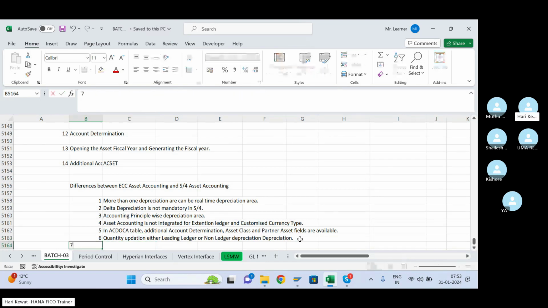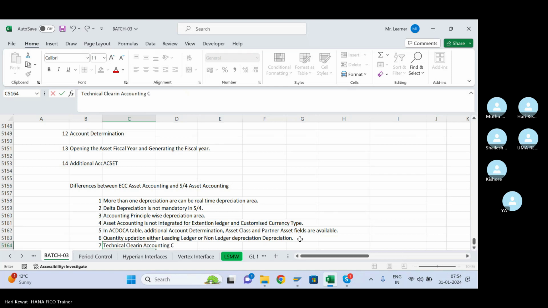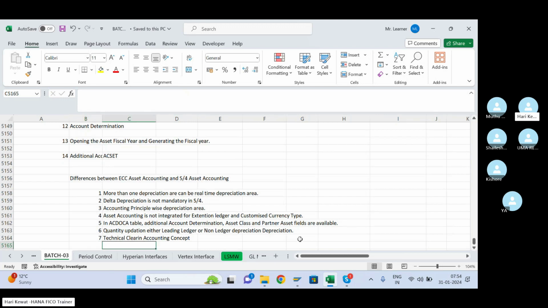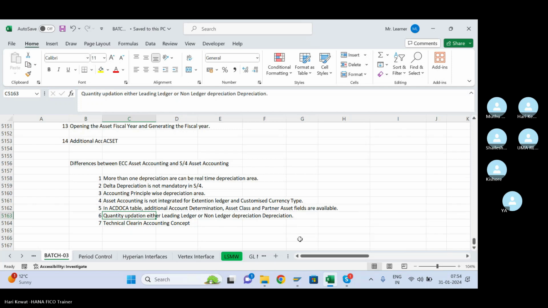Okay, then I have also taught you the technical clearing GL concept, technical clearing accounting concept. Okay, what else? Anything else I taught you? So these are some concepts I already covered during our class. I will specifically take a 1 day class for ECC and S4 HANA asset accounting difference. In that I'll cover 30 to 40 points. But these are some points I have already covered.